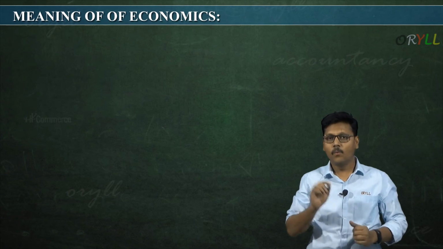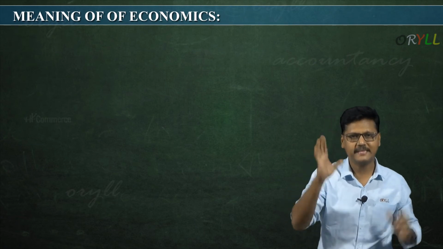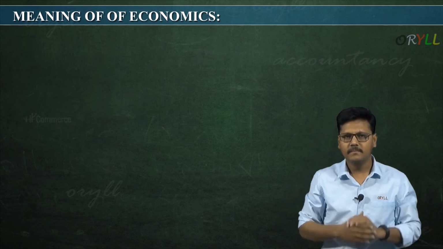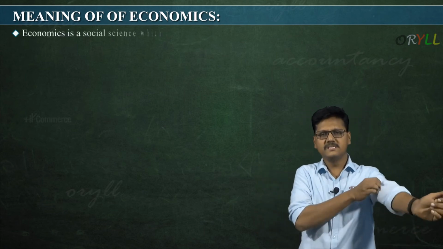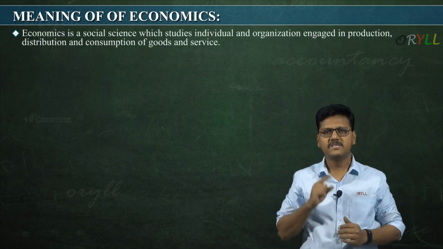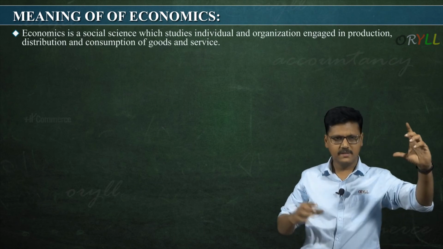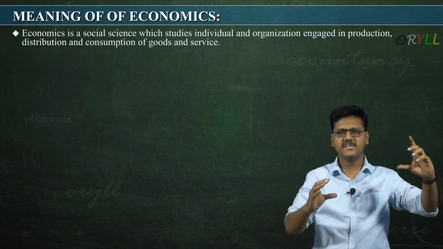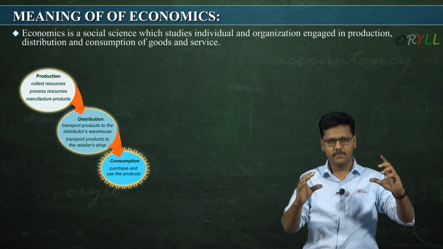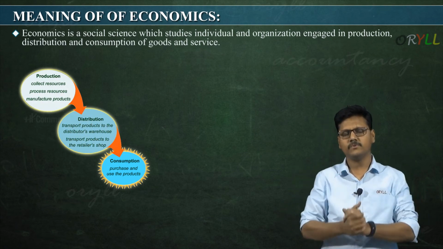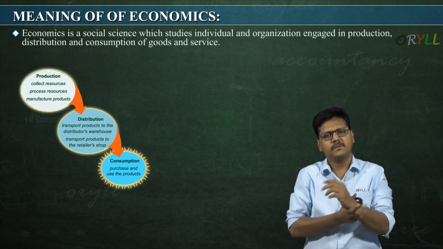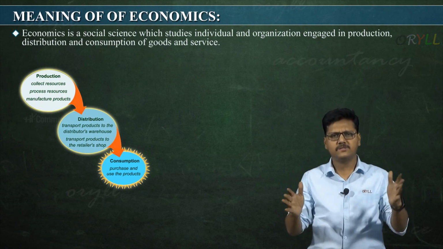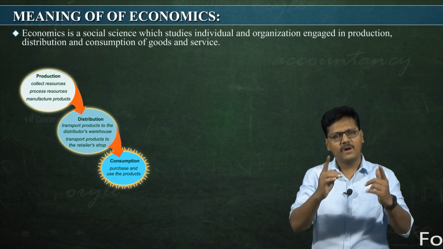Now, what is the meaning of economics? Economics is a social science which studies individuals and organizations engaged in production, distribution and consumption of goods and services. The society is not only one particular person.